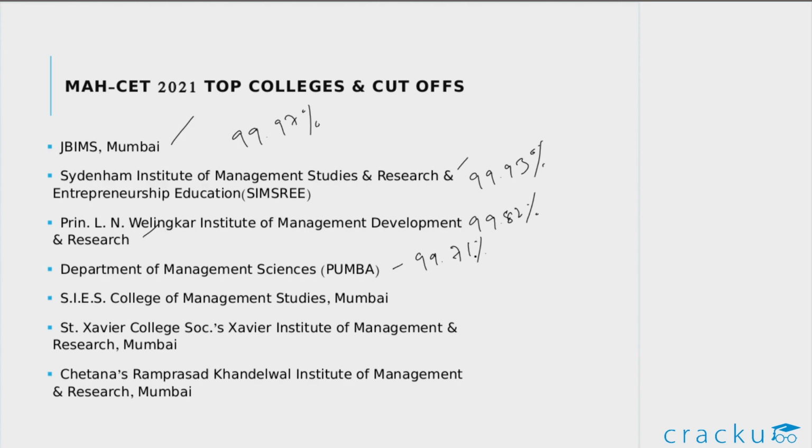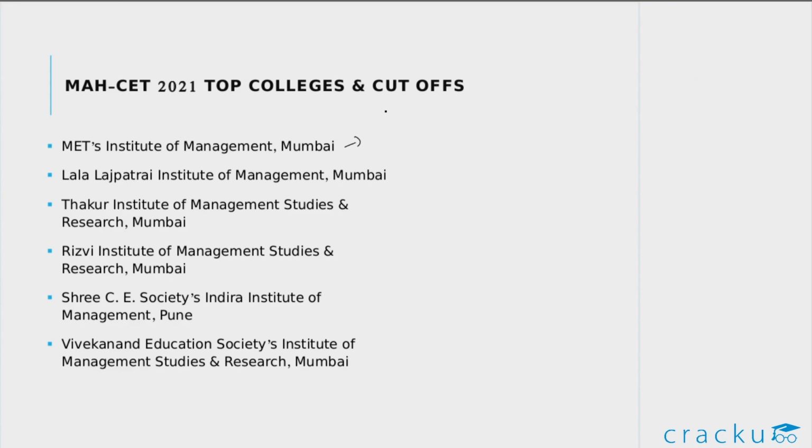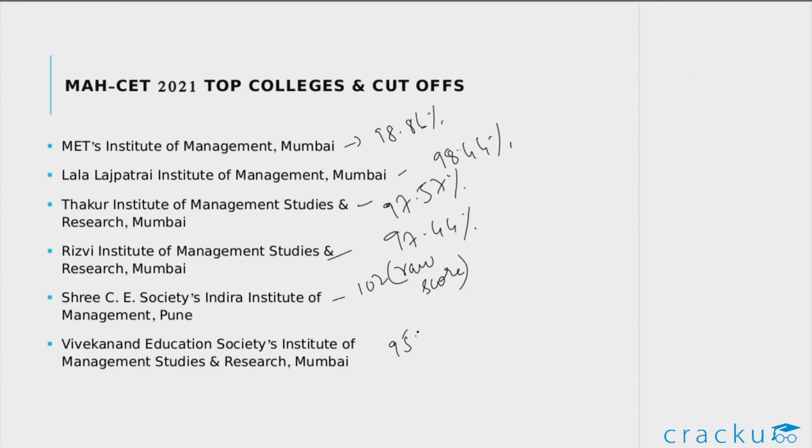For SIES College of Management Studies, the cutoff was around 99.68 percentile. For St. Xavier's, the cutoff was 99.58. For Chetana, the cutoff was 99.39 percentile. For MET Institute of Management, the cutoff was 98.86 percentile. For RISB, the cutoff was 97.44 percentile. And for Sri C, the raw score cutoff was 102. And for Vivekananda Education Society's Institute, the cutoff was 95.84 percentile.